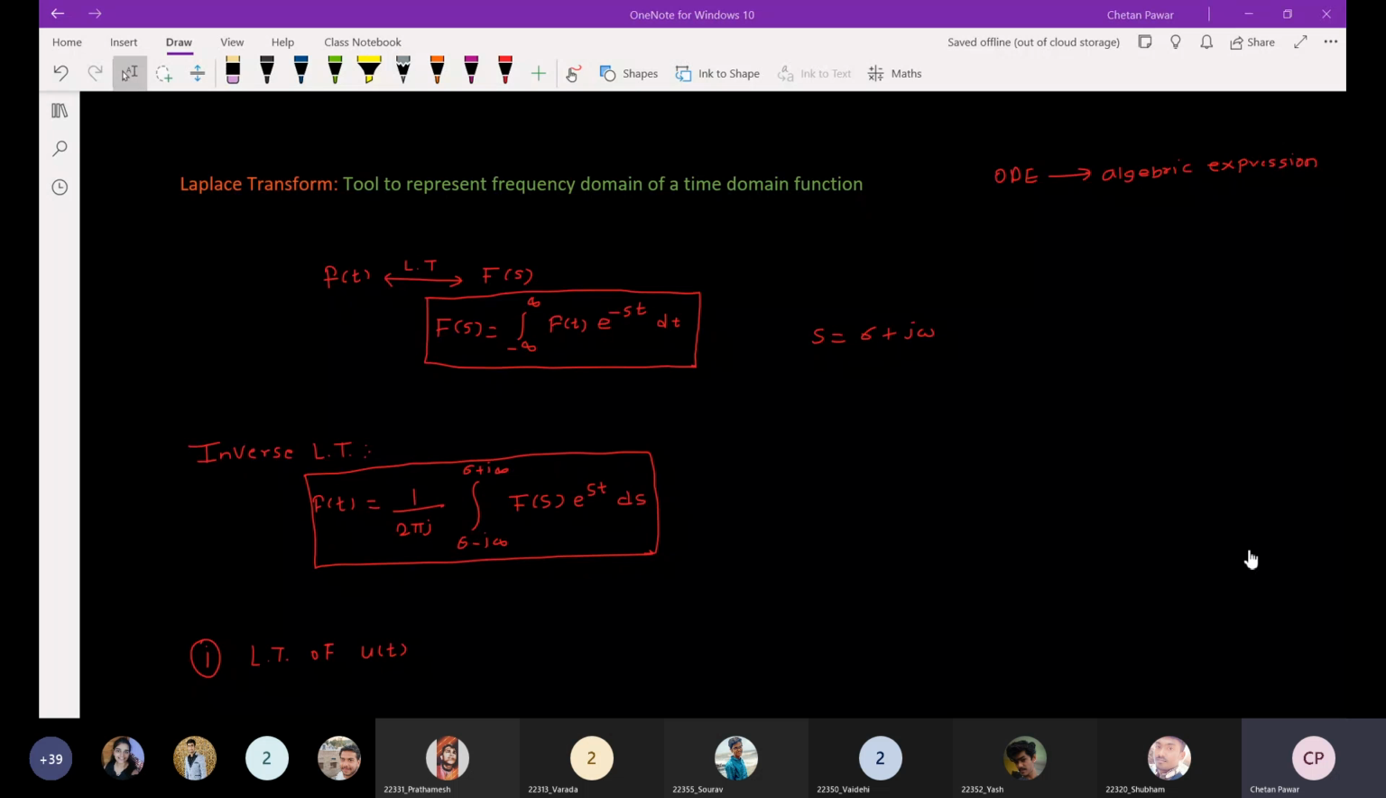So what do you think, other fellows? Sanskar, Ruturaj. What do you think, Sanskar? What is the main difference between the Fourier transform and the Laplace transform? If the Fourier transform is there, what is the need of the Laplace transform?